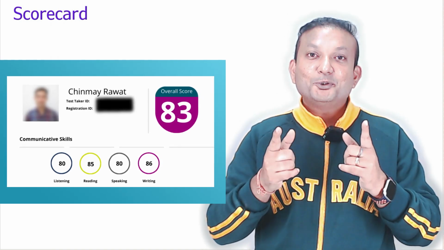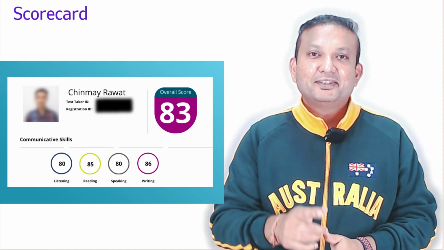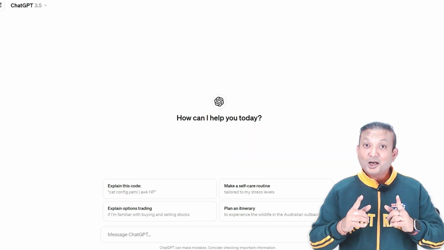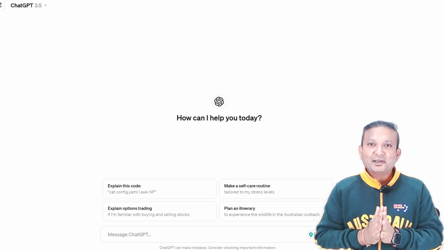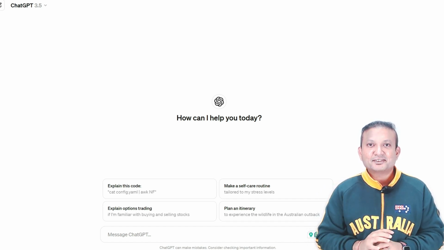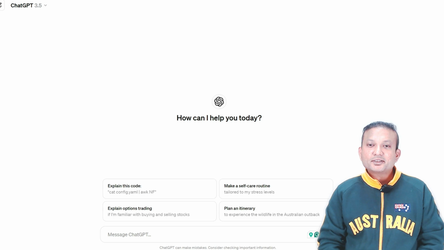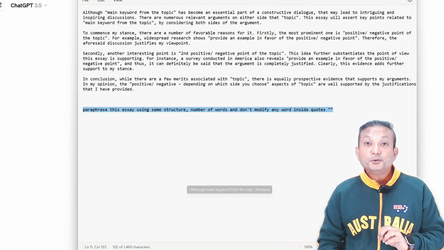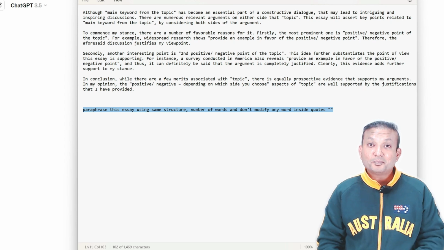Now it's time to show you how you can write your own template. Just hold on a minute. Now comes the most interesting part. How you can generate your own template with just writing one sentence. So what you need to do is just copy any popular template which you find on the internet that you know is working, such as my own template.